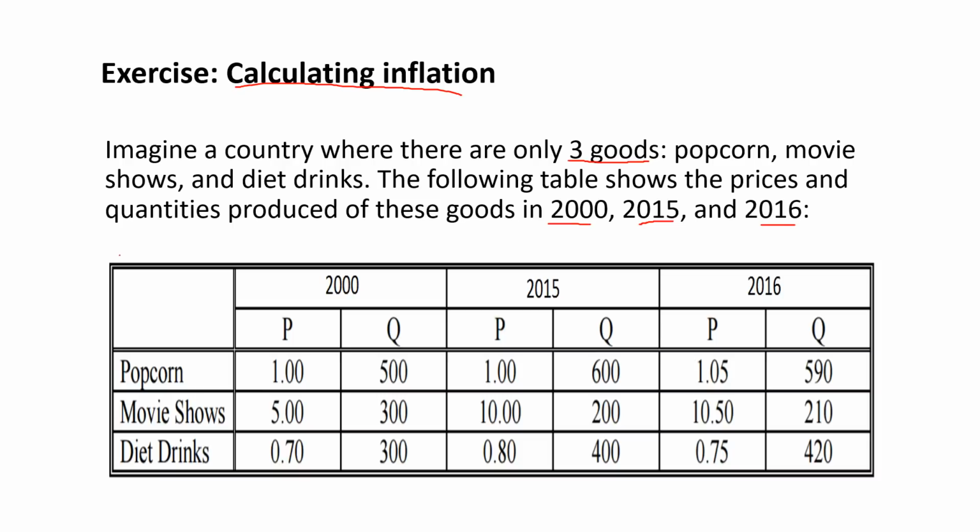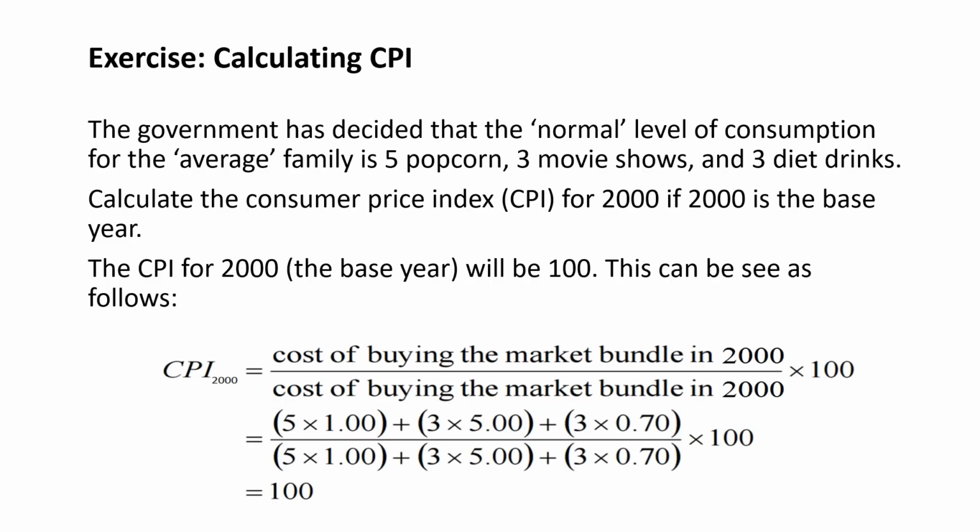Okay, so you'll need to refer to this table. The government has decided that the normal level of consumption for the average family is 5 popcorn, 3 movie shows, and 3 diet drinks. Calculate the consumer price index for 2000 if 2000 is the base year.